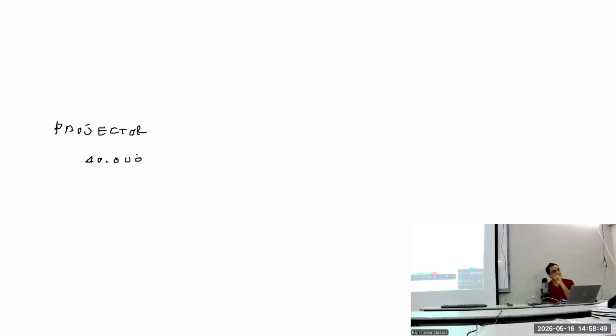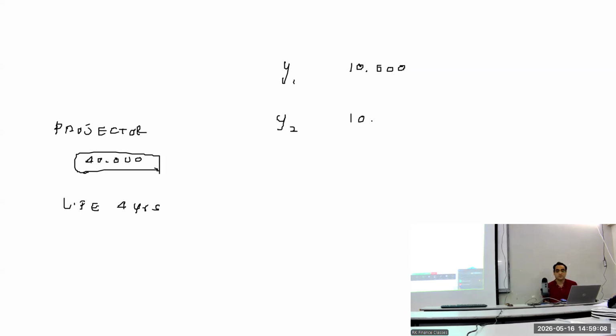How many years will it last? Let's assume it has a life of 4 years. So this 40,000 I allocate across the 4 years: year 1, 40 upon 4, 10,000; year 2, 10,000; and so on for year 3 and year 4. This allocation is called depreciation.